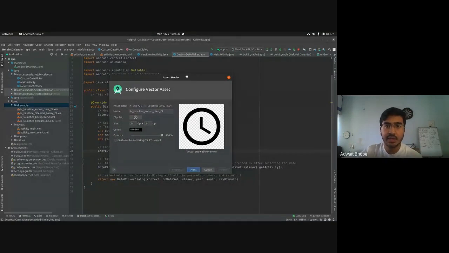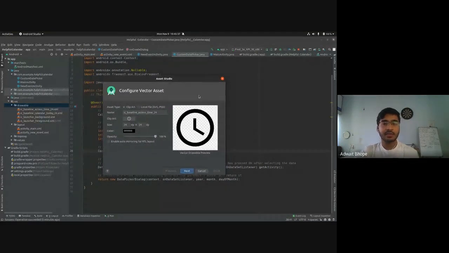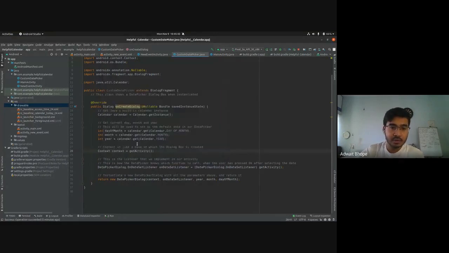But this dialog box does not open on itself, right? It needs a base. In this case, the base is Android Studio itself, because this is not a full-fledged window. Similarly, when you open a dialog box, it needs some kind of a base, and that base is called context in Android. You can get it by using this inbuilt function called getActivity, and your activity will be the base over which that dialog box will be displayed. I'll mention this again when I show you the UI.